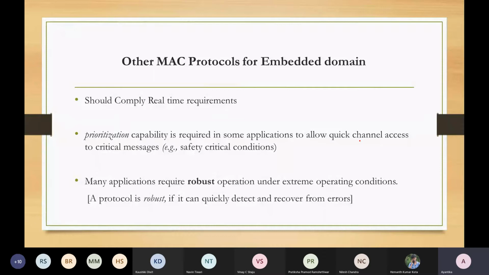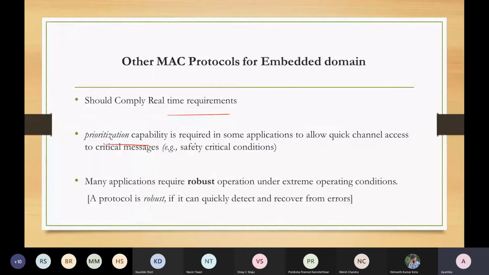Other MAC protocols in the embedded domain, considering this knowledge, should also have this real-time requirement and the prioritization capability, and many applications also need robust operations, which we will discuss later. That is related to some error detection and recovery.